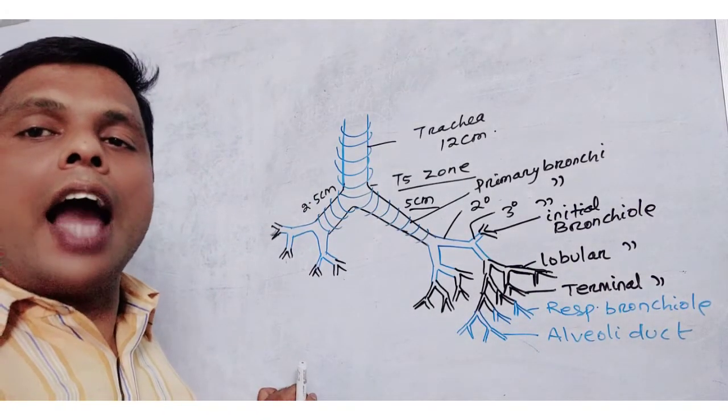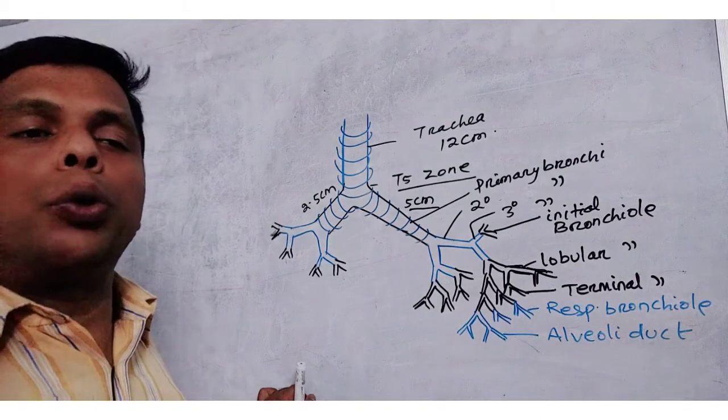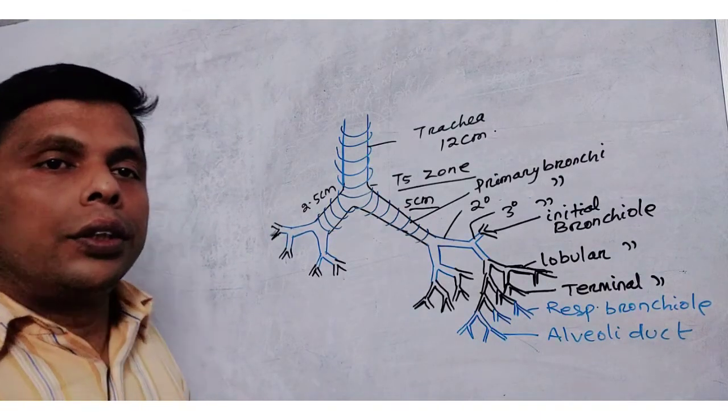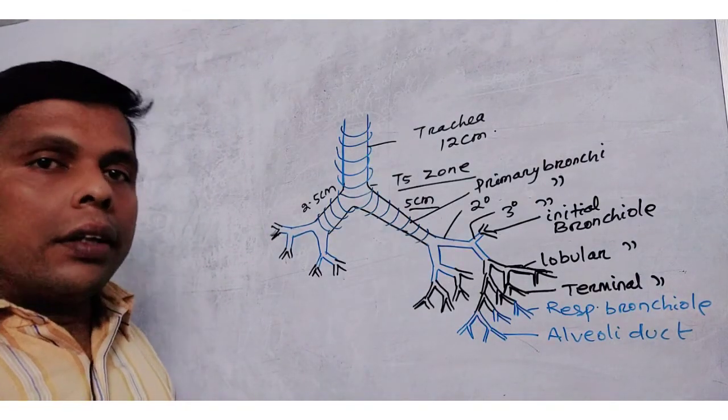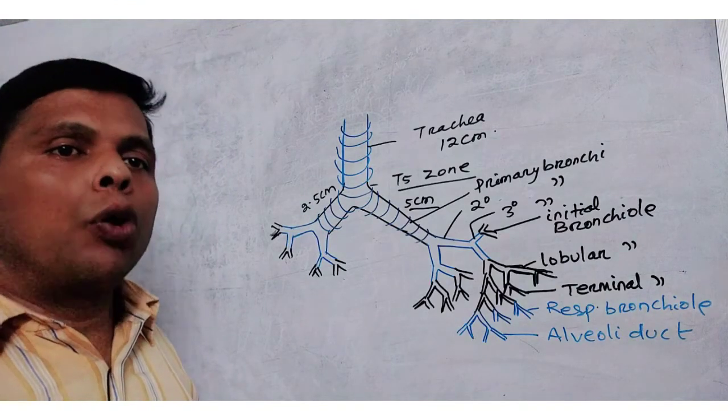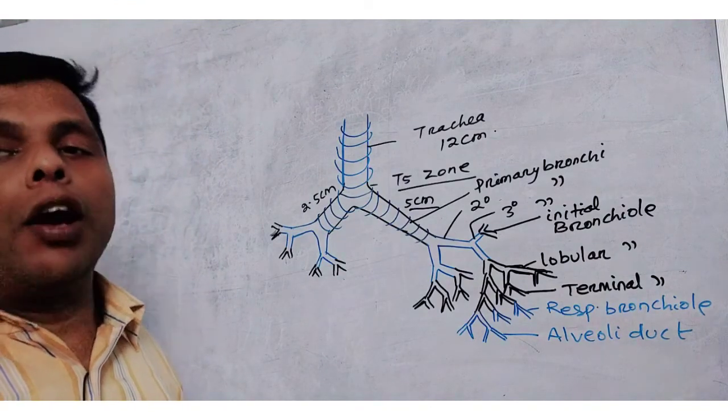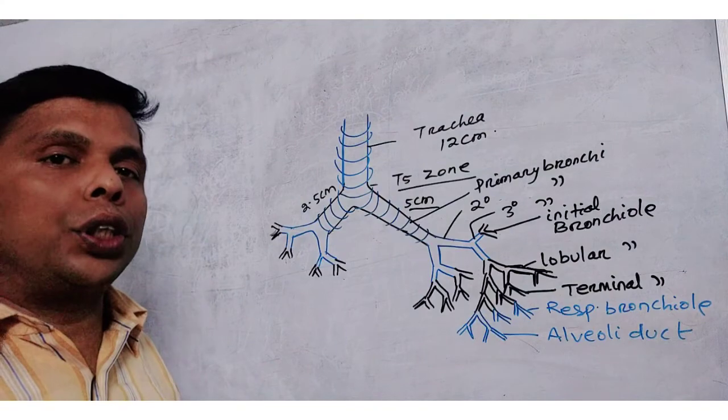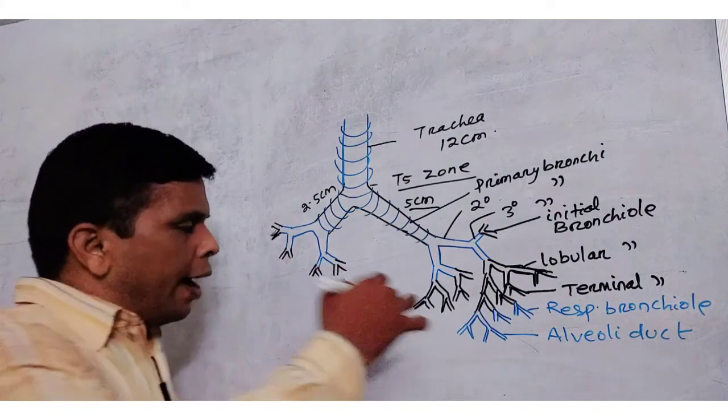What happens to this alveolar duct? The alveolar duct opens into the atrium. The atrium consists of 3 to 5 alveoli.